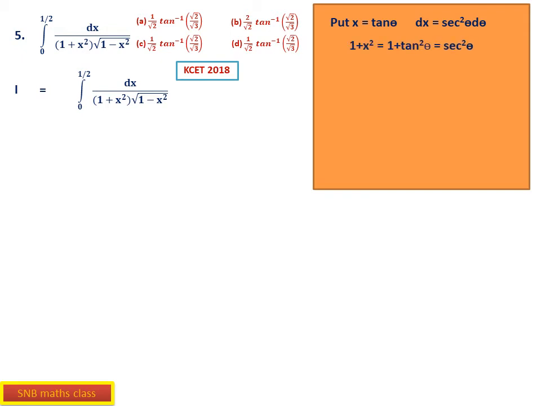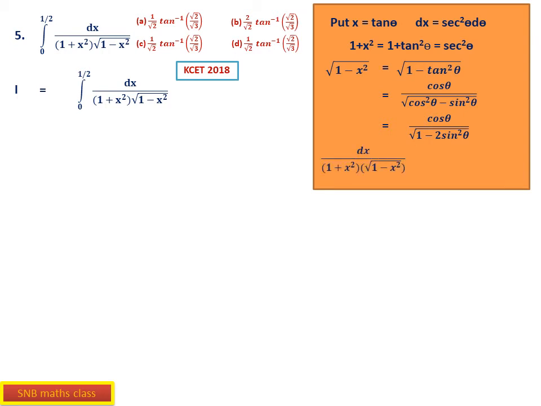Please watch carefully. Then 1 plus x square becomes 1 plus tan square theta, that is secant square theta. And square root of 1 minus x square becomes square root of 1 minus tan square theta, and that will be equal to square root of cos square theta minus sin square theta by cos square theta, because tan square theta can be written as sin square by cos square. Then simplify, that cos square goes up, but square root is there, so it becomes cos theta. So these are the simplifications. Now this will be equal to cos theta by square root of 1 minus 2 sin square theta, because cos square theta can be written as 1 minus sin square theta. So under the square root it becomes 1 minus 2 sin square theta. See, these are the simplifications you have to do together.